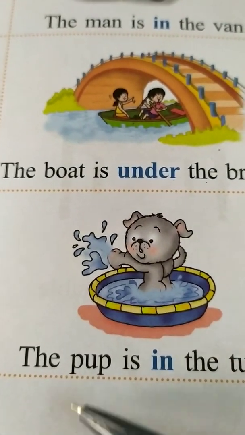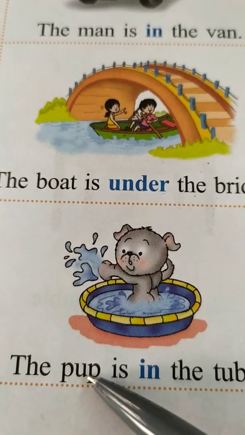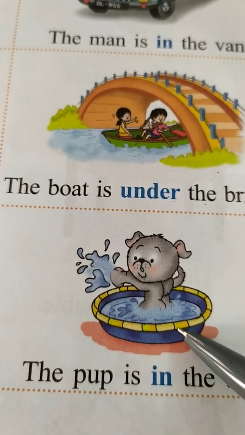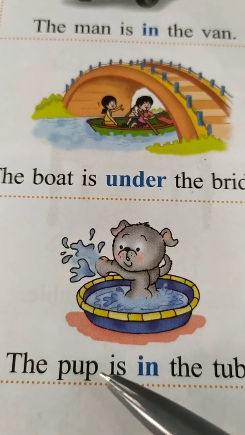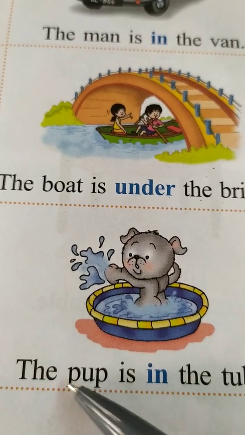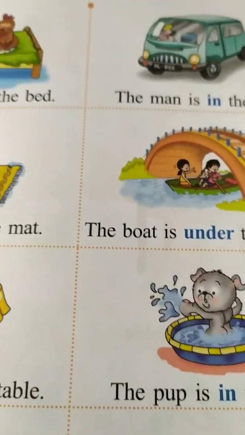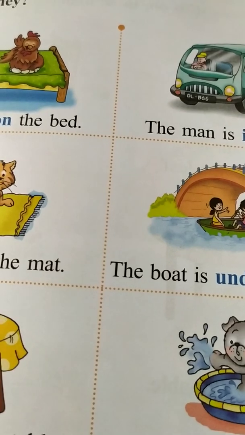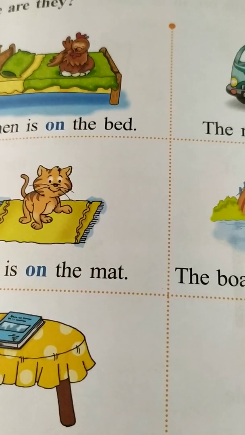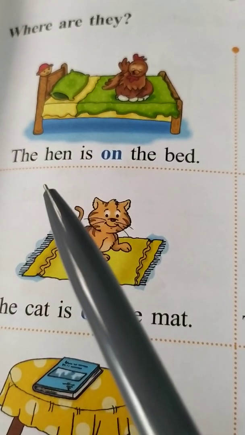And here you can see the pup is in the tub. The pup is in the tub. Where is the pup, children? The pup is in the tub. T-H-E, the, P-U-P, pup, is, I-S, is, I-N, in the tub. The pup is in the tub. Right? So, you can also do activities, children, by keeping things in different positions and you can revise. Okay? So, here read all the sentences, children, after me.